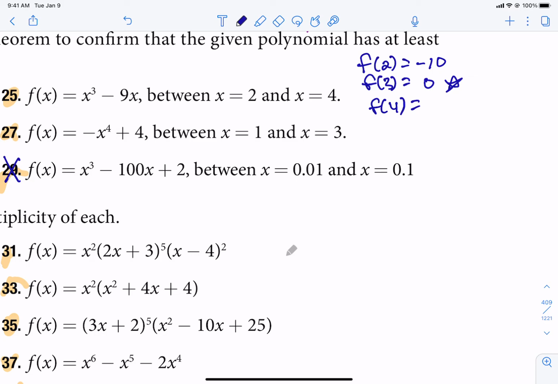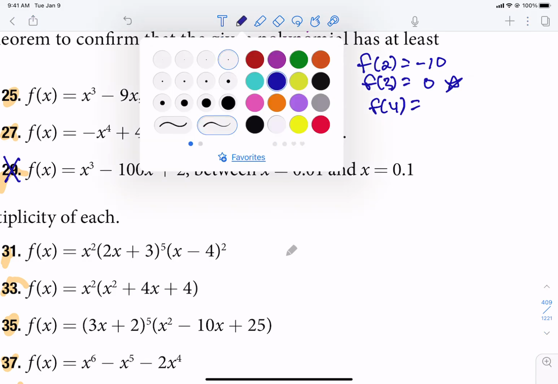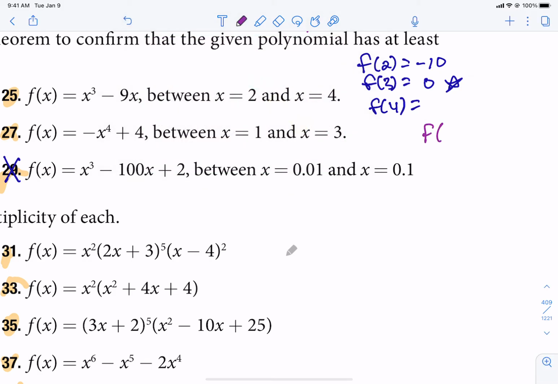Okay, so for 27, you want to check first 1, 2, and 3. You're looking for either a switch in signs from positive to negative or an actual 0. If you don't find that switch initially, you can plug in 1.5 and 2.5 to see if you can find a switch somewhere in there. But they said there's at least one in there, so you should be able to find it.